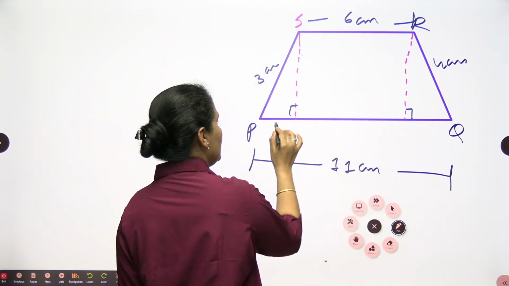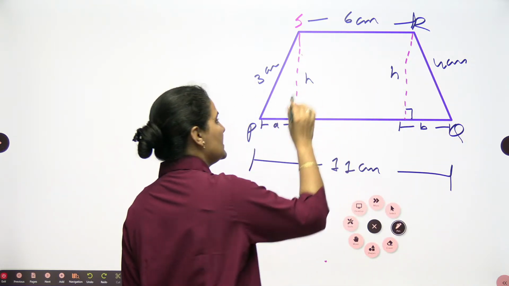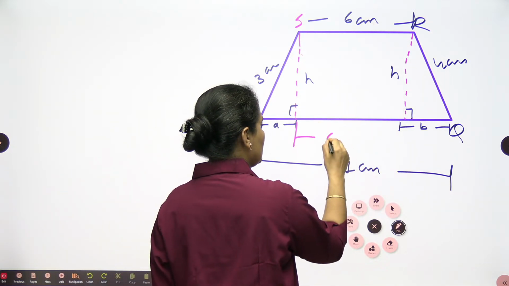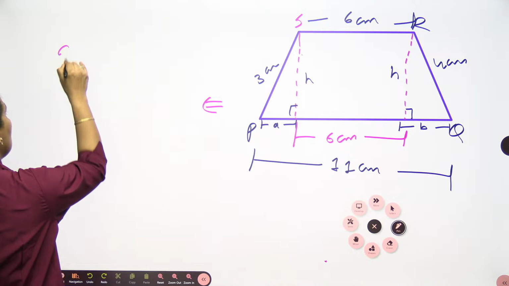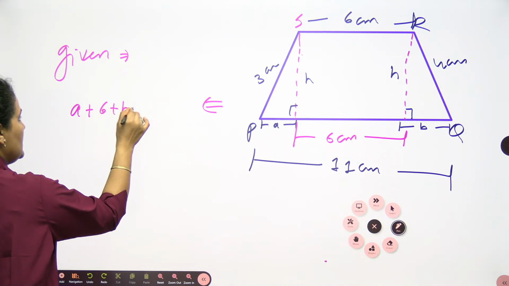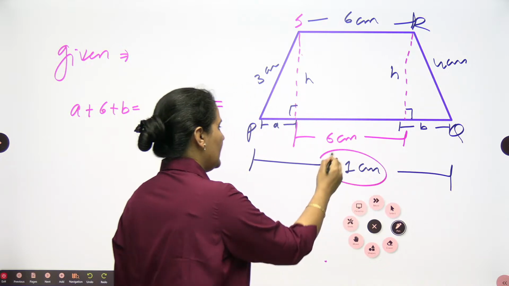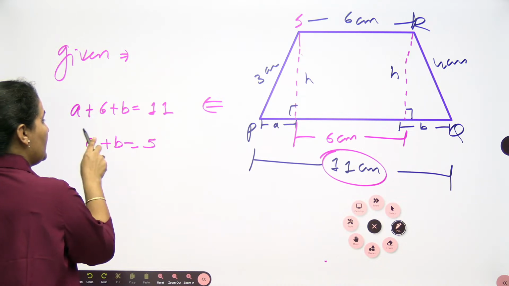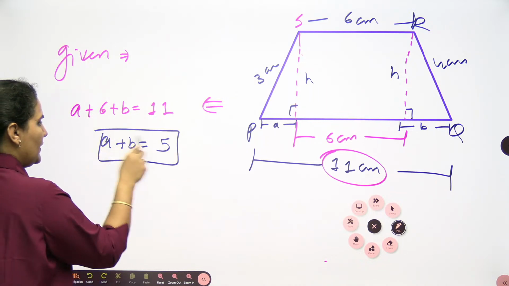This we know is 90 degree. Let us assume this side as A. Let us assume this side as B. This will be your height. When I can see the total is 11, this is 6. So from here, it's given to me that A plus 6 plus B, the sum of all these three values, is nothing but 11 centimeter. So from here you get A plus B is equal to 5. We will use it later. So let's mark it: A plus B is equal to 5.